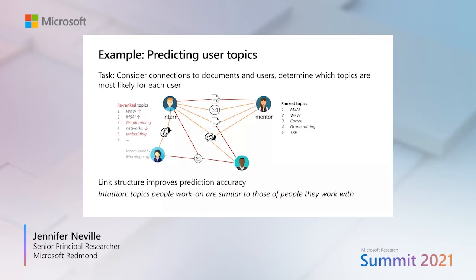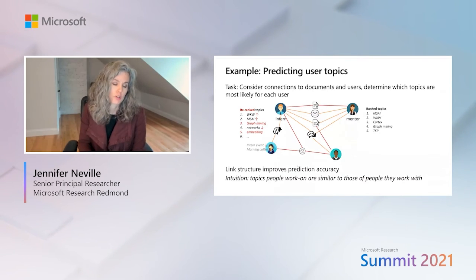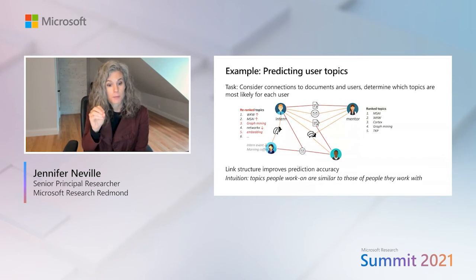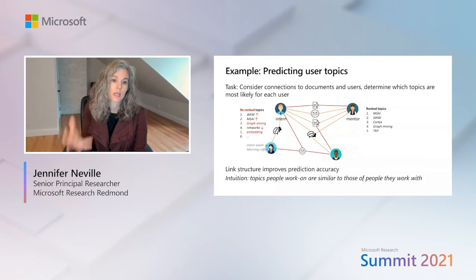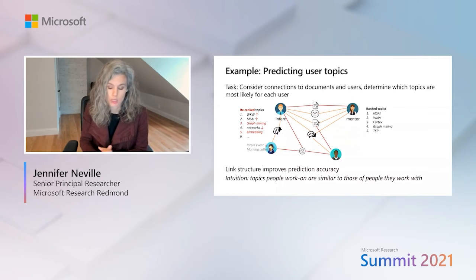And once we start to use this link structure, we can re-rank the topics, and we can find that the sort of spurious events that come up in the intern's ranking because of lack of textual content get pushed down, and the other topics are pushed up because of their importance in the larger group structure that this intern is a part of. And so the intuition here is that because people that work together work on similar topics, using this larger graph is going to do a better job of helping us deal with cases where there's sparse textual data.